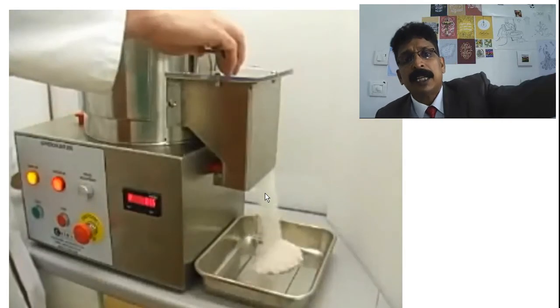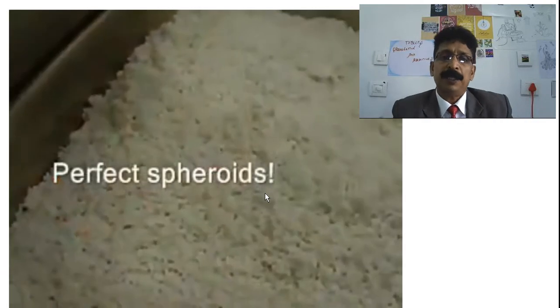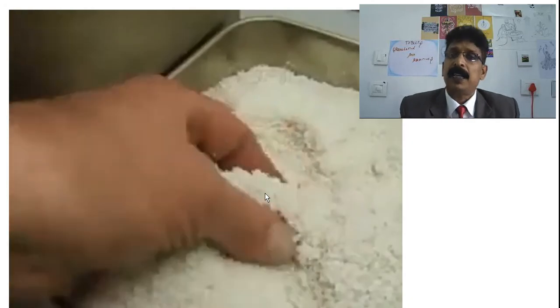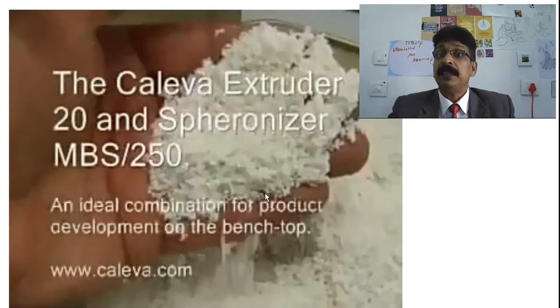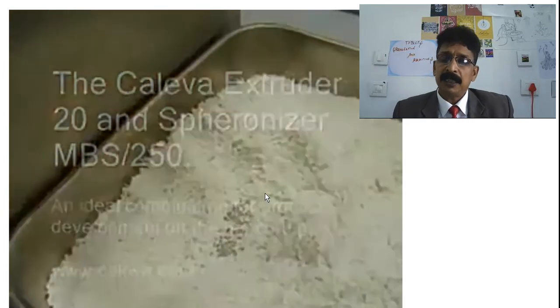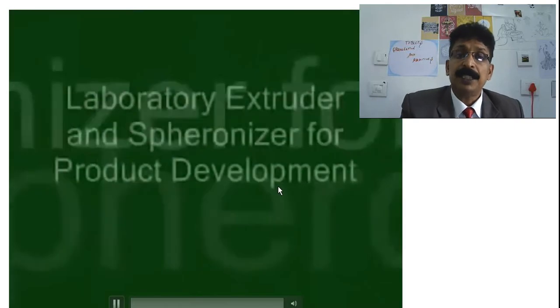That collection is shown again in another way, and perfect spheres are obtained. This is what I explained in the last slide, how we use 3 machines to get the spheres.